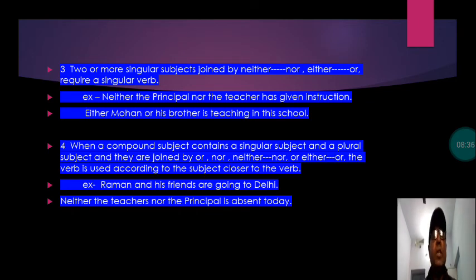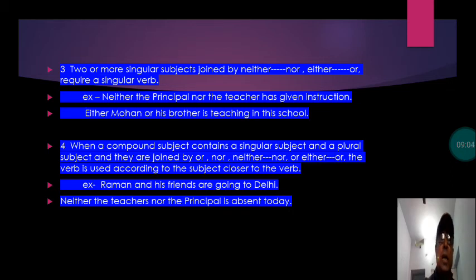Two or more singular subjects joined by neither nor, either or require a singular verb. For example, neither the principal nor the teacher has given instruction.